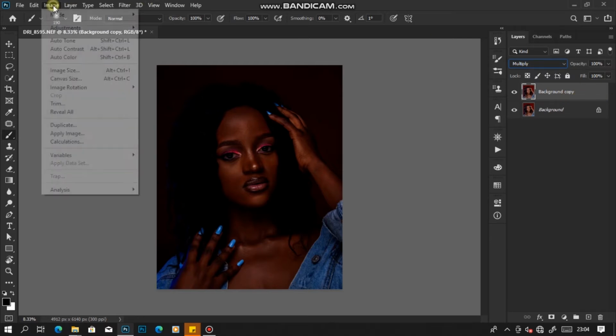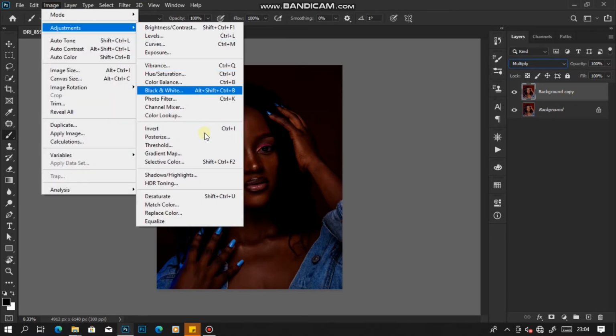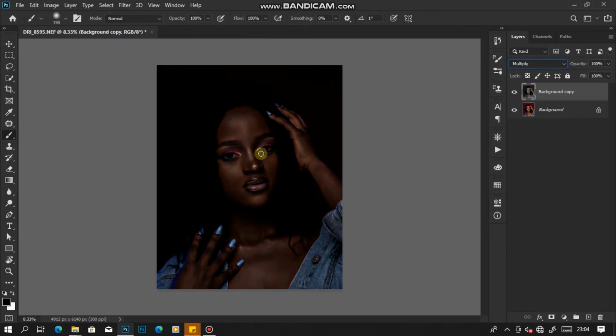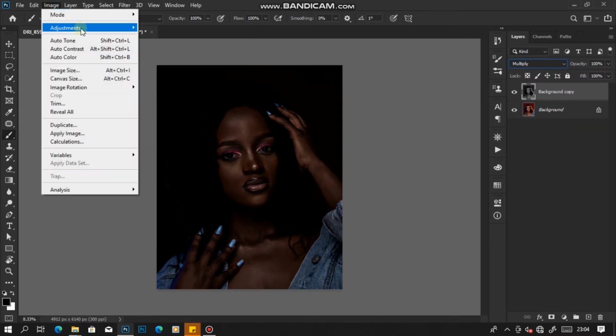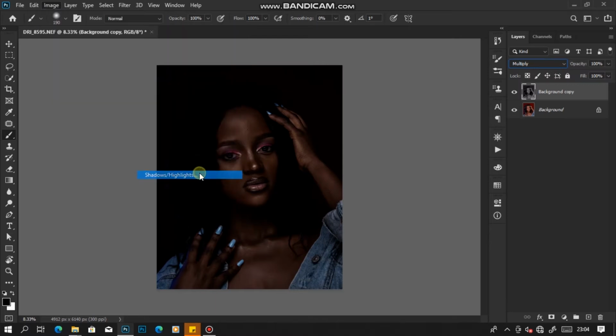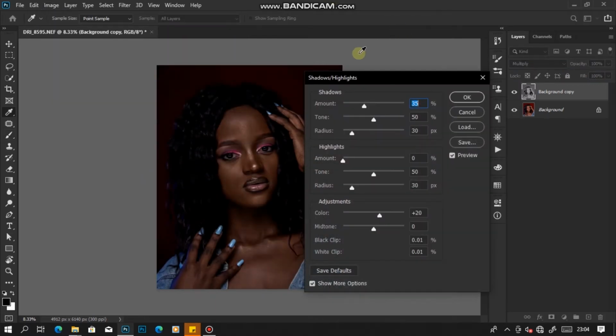Then we go to image adjustments, we select desaturate here. After doing that, I'm going to go again to image adjustments. I go to shadows highlights.